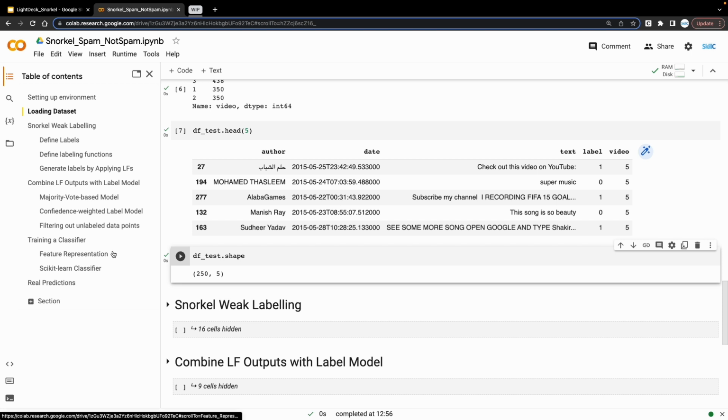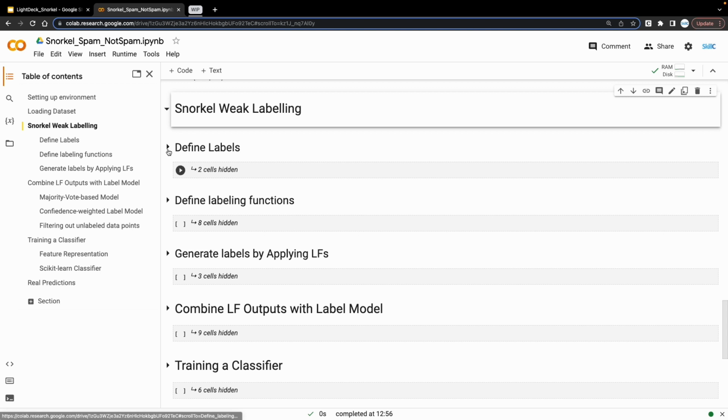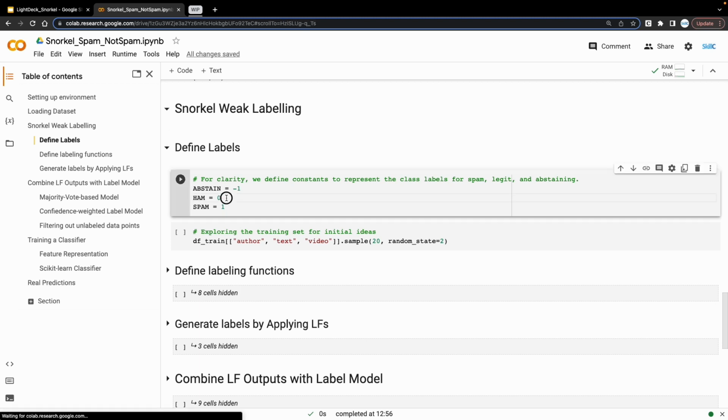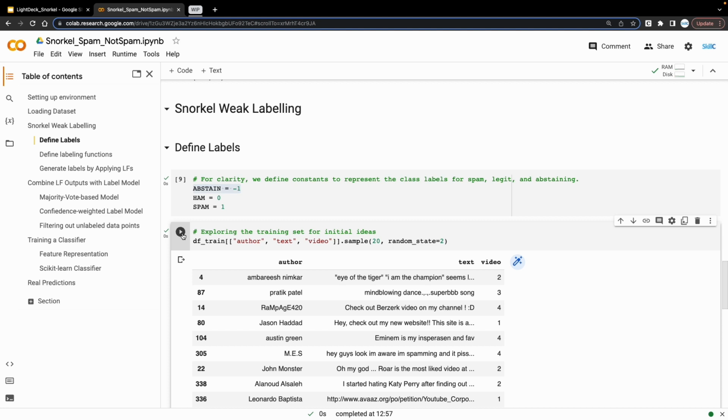This next section focuses on generating labels for our spam dataset. Within this first code cell, we define these three constants, ham, spam, and abstain, to represent the three class labels: for legit comments, spam comments, and abstain when we are not confident on whether a particular comment is ham or spam. With this next code cell, let's explore if our dataset has some definite patterns that we observe upfront.